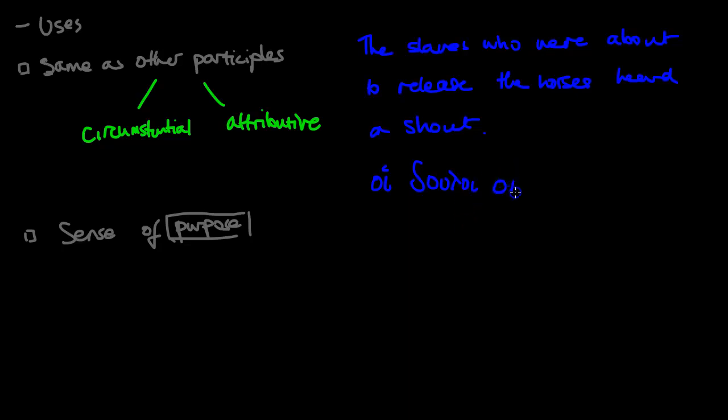That's going to be hoi douloi, hoi. So now let's put in the object of the subordinate clause, so the horses. So tous hippous, who were about to release. So remember, "about to" is referring to a future event, so as in an event that is happening after the hearing of this shout.